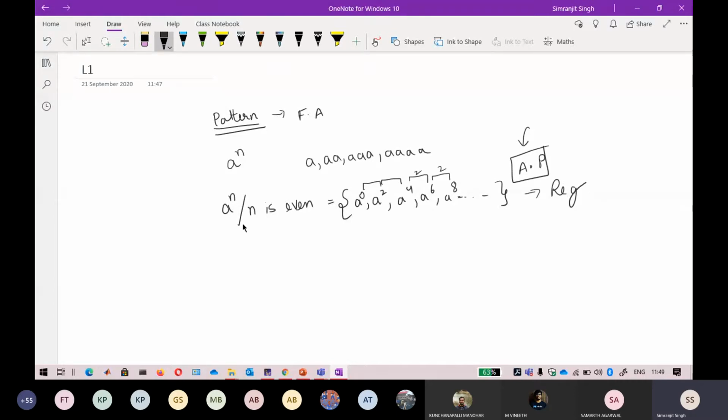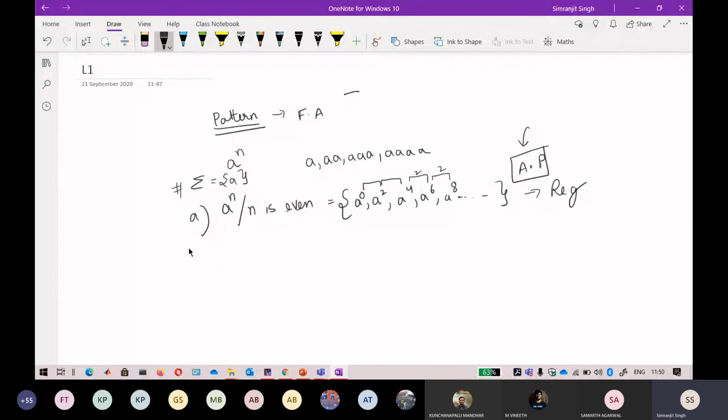Again, you can draw the automata of that. Don't worry that n is even, you can directly draw the automata. I just take this now. The question I am defining is over an input of a. So don't think about where b is, some of you will be wondering; I am only talking about the input alphabet of a here.